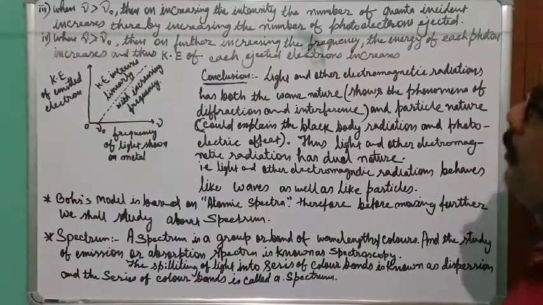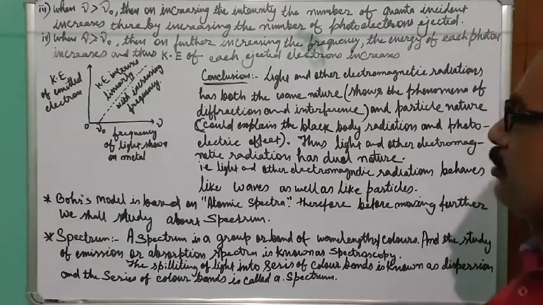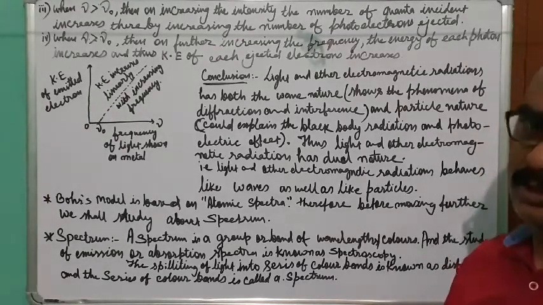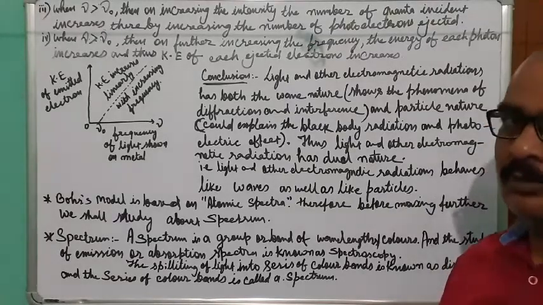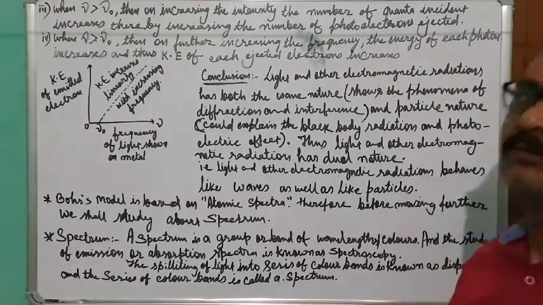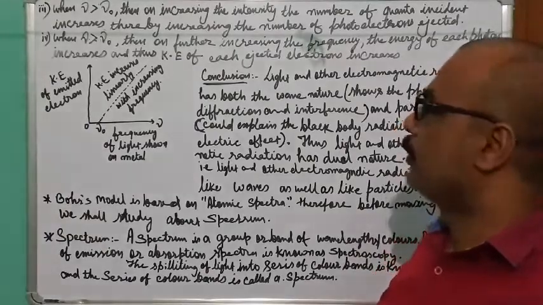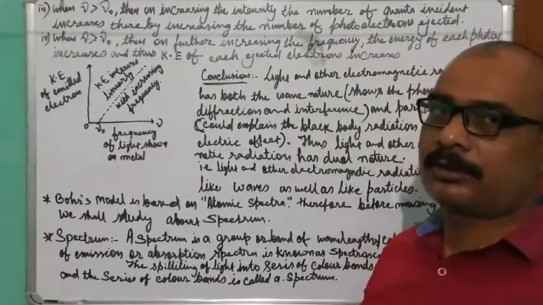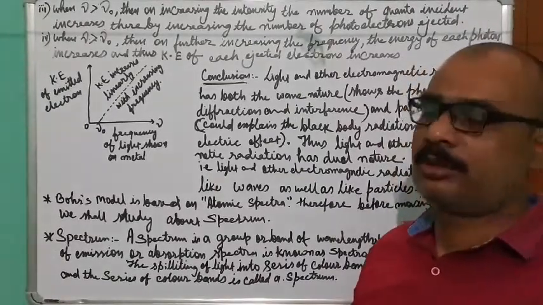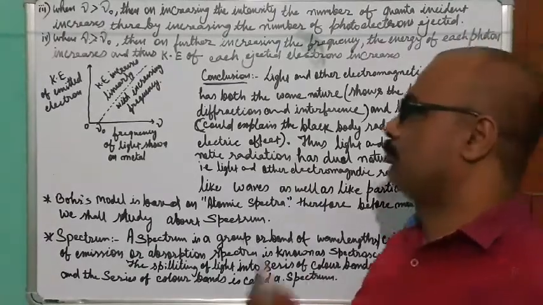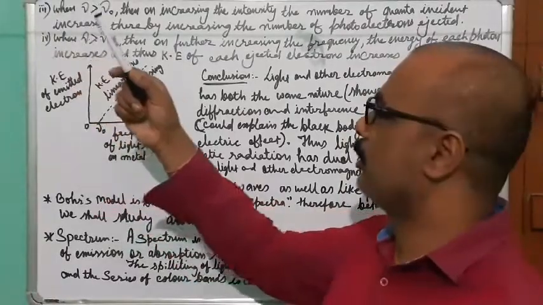Once again, I am in front of you to discuss the rest part of Planck's quantum theory. It is not the rest part of the theory itself, but an explanation by Planck's quantum theory of black body radiation and the photoelectric effect. Black body radiation was already explained very early. So a few of the points remained during the explanation of the photoelectric effect by Planck's quantum theory. Now the third point of Planck's quantum theory explains